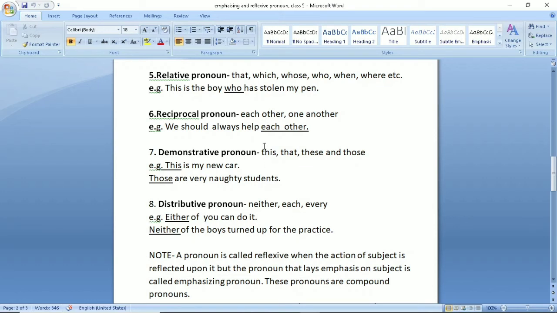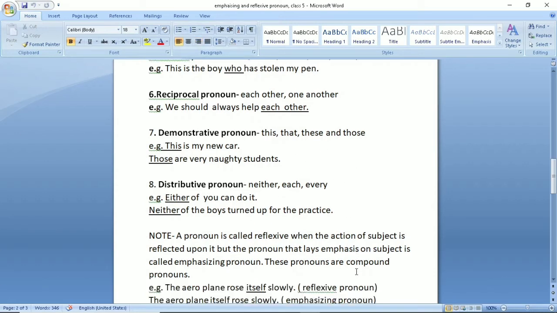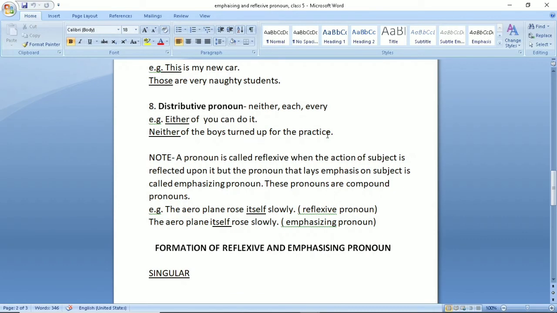Students, as I have already told you, in your syllabus you have emphasizing and reflexive pronoun. So let us give more attention to these two kinds of pronoun. A pronoun is called reflexive when the action of the subject is reflected upon it. Let us see this example. The aeroplane rose itself slowly. So the action done by the aeroplane is reflected by this term itself. So this is a reflexive pronoun.